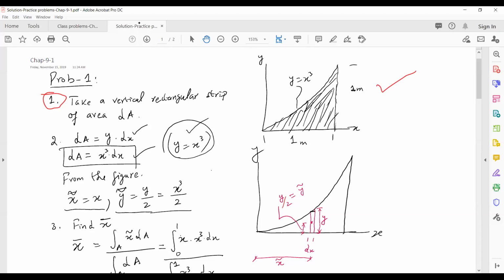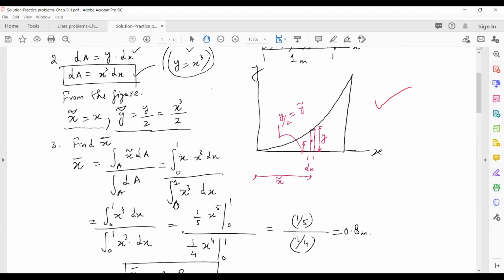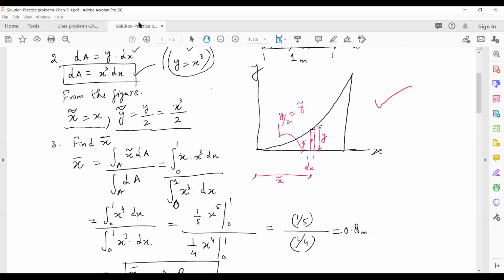In this figure you can see we have the x-axis, y-axis, and the same triangular area. Now we'll take this vertical rectangular strip.